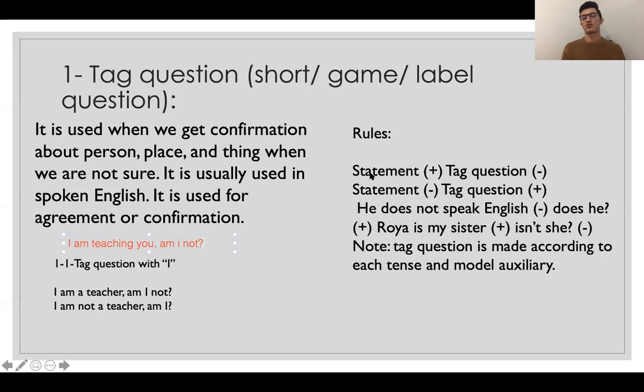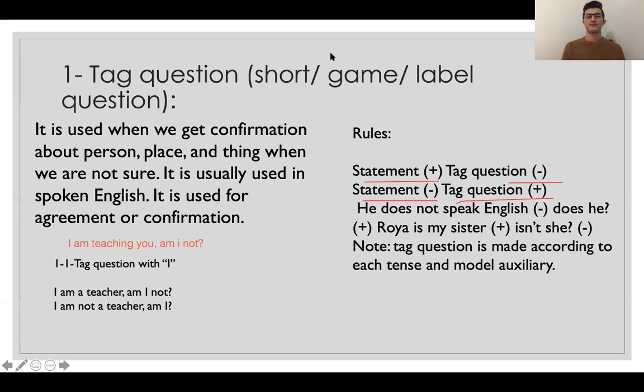So there is some rules for making tag questions. First is this, that when you have a positive statement, when your sentence is positive, the tag question is a negative formula, okay? And when the statement of the sentence is negative, the tag question should be positive. For example, I say here, I'm teaching you, am I not? So I'm teaching you, it is the positive formula. But here, am I not? It is negative tag question, okay?